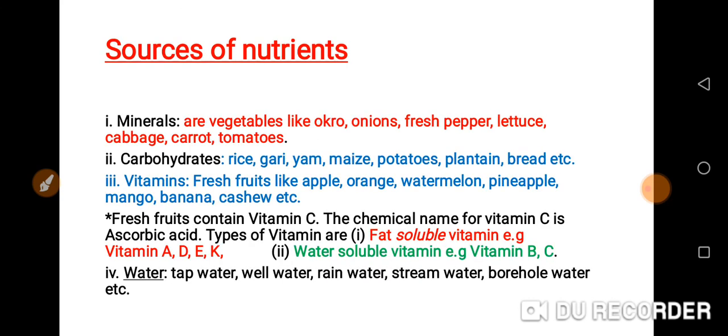So these are the sources again. As I've said earlier on: minerals are vegetables like okra, onions, pepper, etc. Carbohydrates, we have rice, gari, yam. Then we have vitamins, fresh fruits like apple, watermelon, pineapple, mango, orange. Then fresh fruit contains vitamin C. Explained this before.